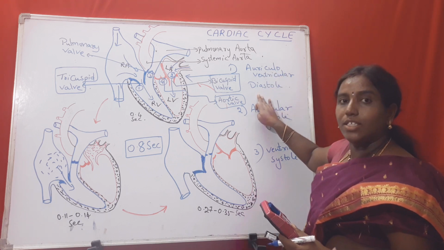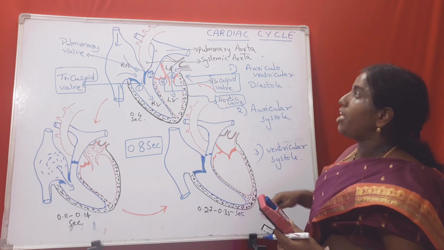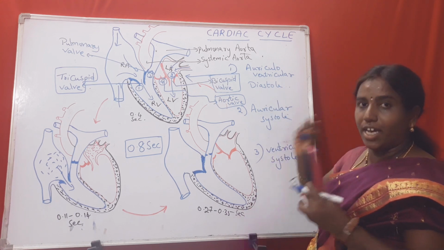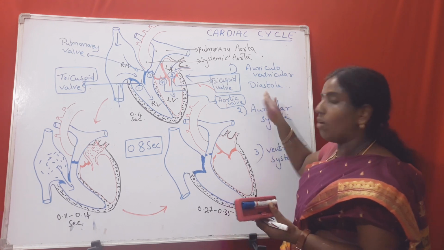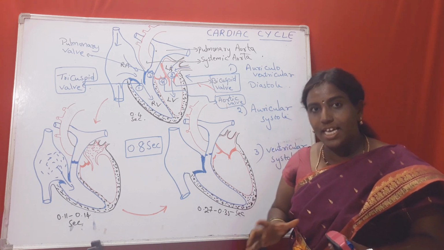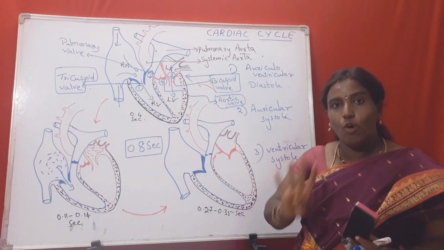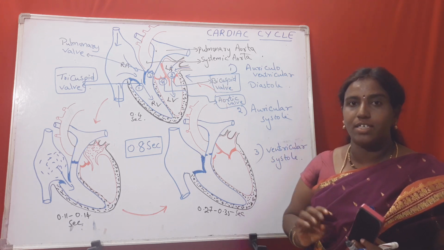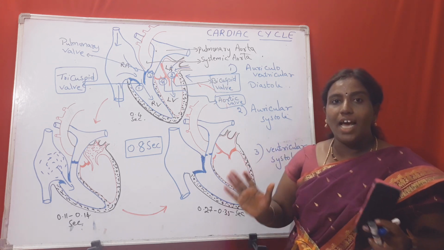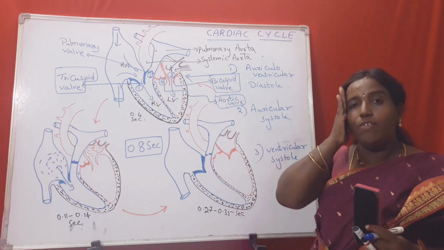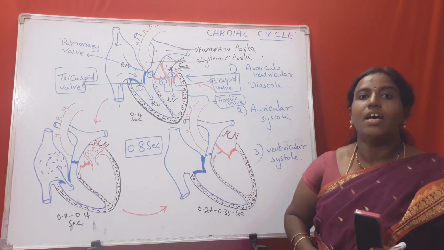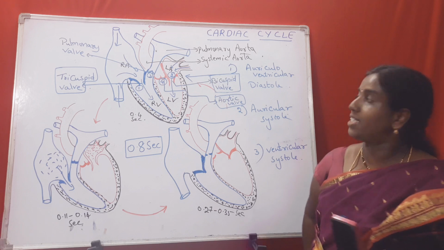auriculoventricular diastole. When we come to the auriculoventricular diastole, diastole meaning itself relaxation. Here all 4 chambers of the heart are in relaxed state.